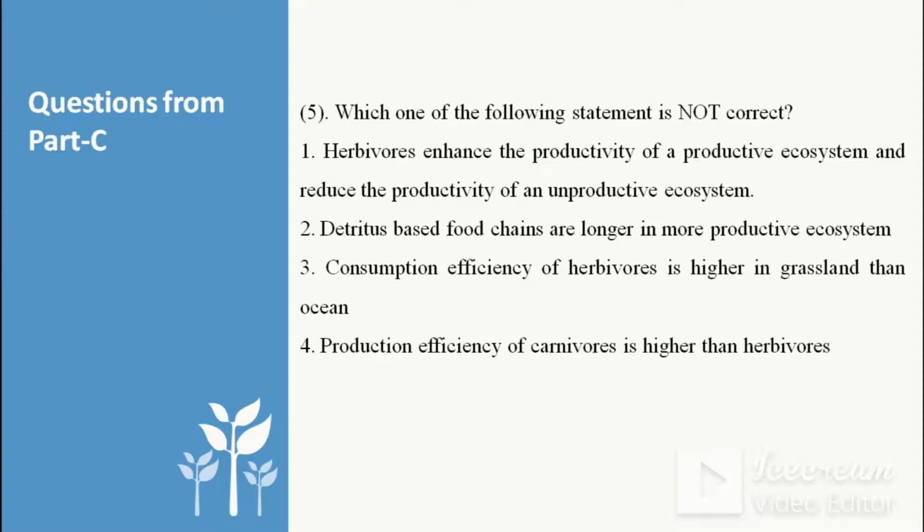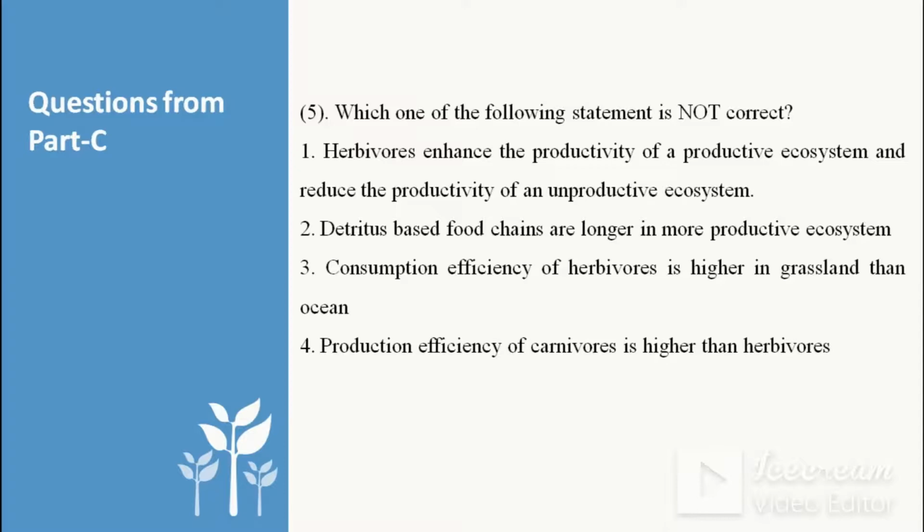Yes, if the ecosystem is more productive, then the detritus food chain is also longer. So it is the right answer. So it is the correct choice. Then consumption efficiency of herbivore is higher in grassland than ocean. So consumption efficiency, as I told in my previous question, aquatic animals have higher consumption efficiency as compared to terrestrial herbivores.